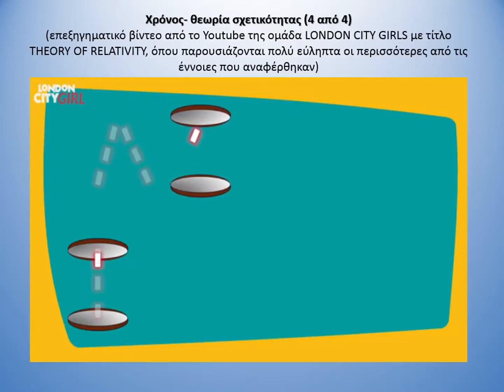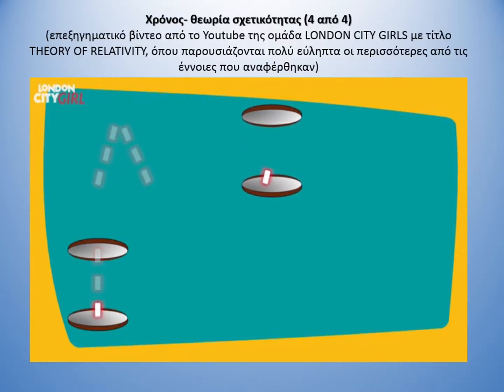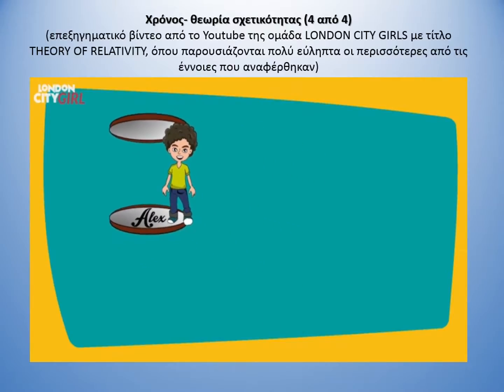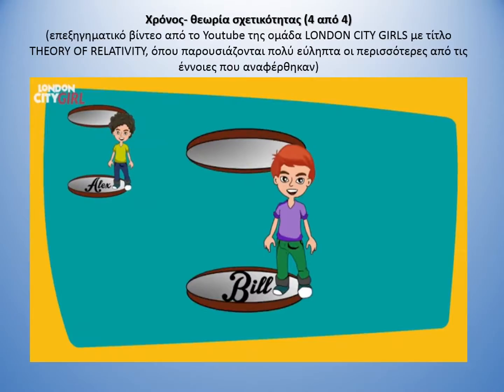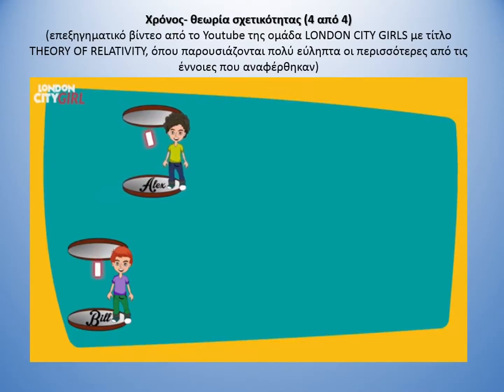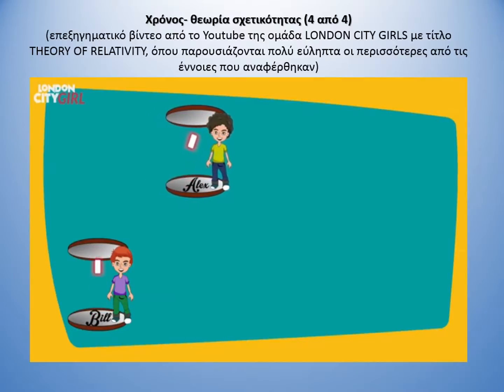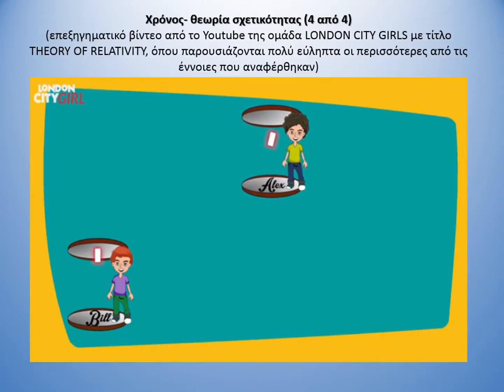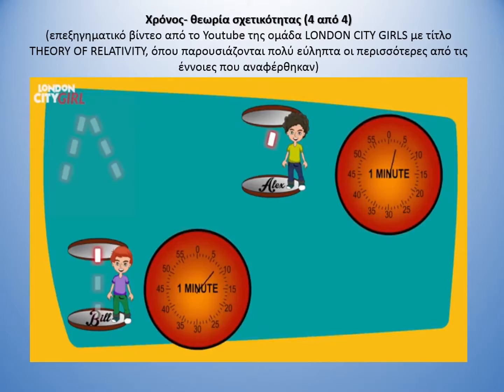We can see in the moving set of mirrors that the beam of light is moving a greater distance. Now, let's put a couple of people into this scenario. Meet Alex. He sits inside the moving set of mirrors, and Bill sits inside the stationary set of mirrors. The speed of light must be the same for both Alex and Bill, and their light beams must hit the bottom mirror after the same amount of time has passed. But, as Alex's light beam is covering a longer distance, how is that possible? Well, the only way for that to work is if time for Alex slows down.